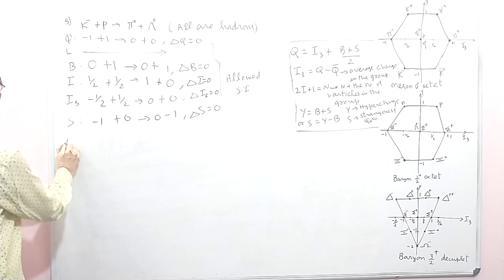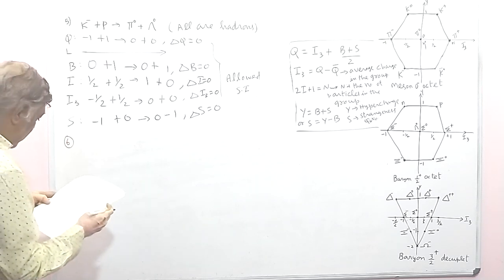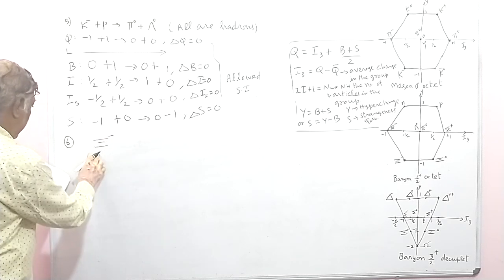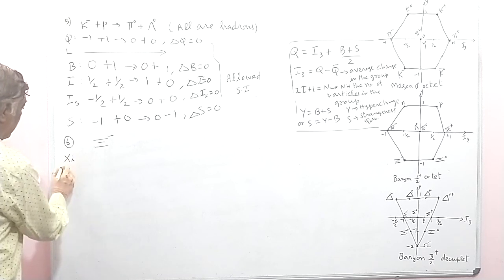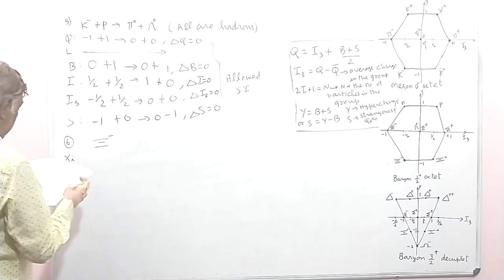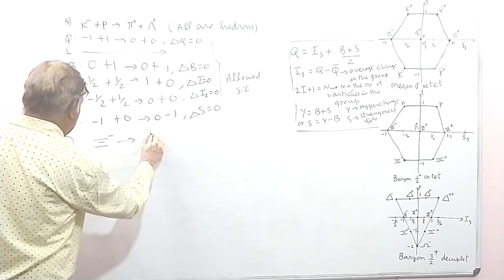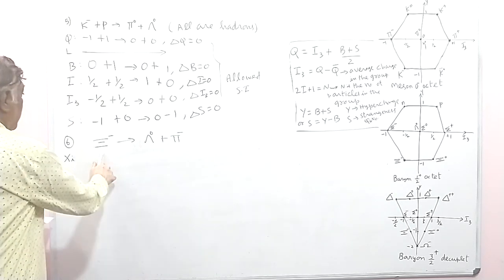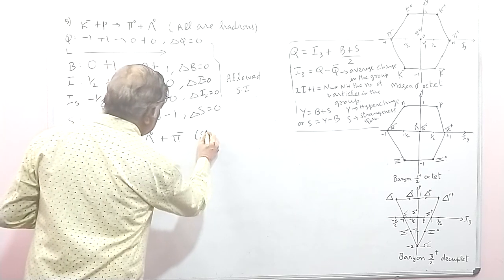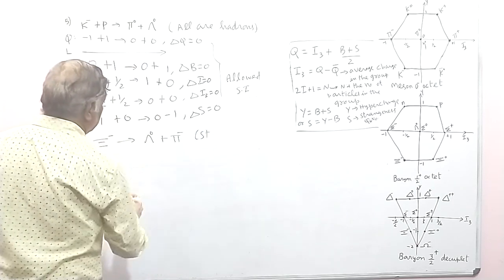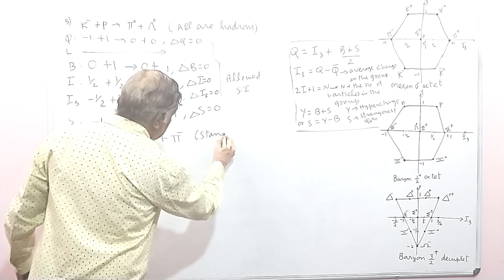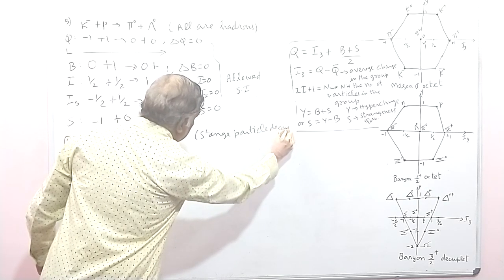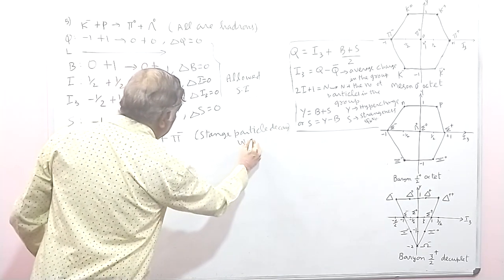Then you take the next problem. Suppose we take the cascade particle, or Xi particle, you can call it either. Xi minus goes to lambda 0 plus pi minus. This is a strange particle, so this is a strange particle decay. This is one particle going to many particles. So if it is a strange particle decay, it must be a weak interaction.